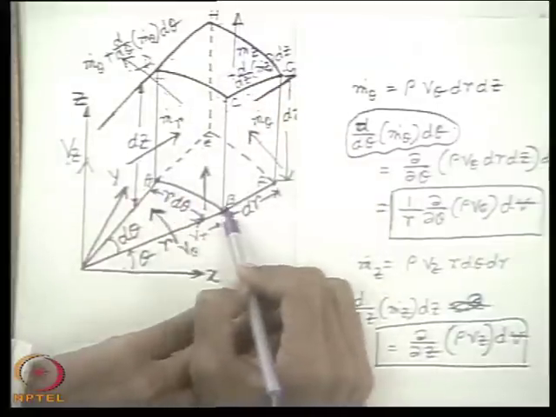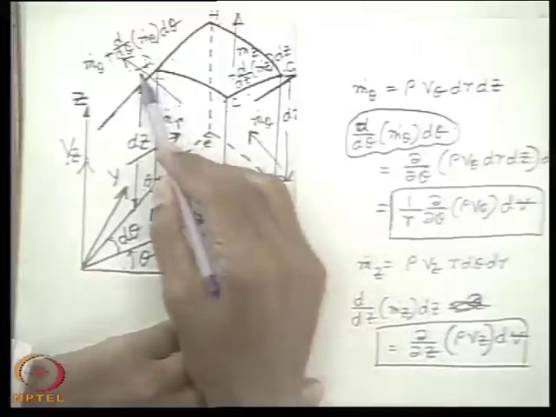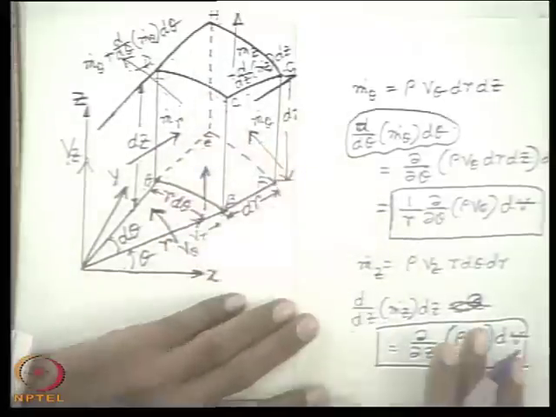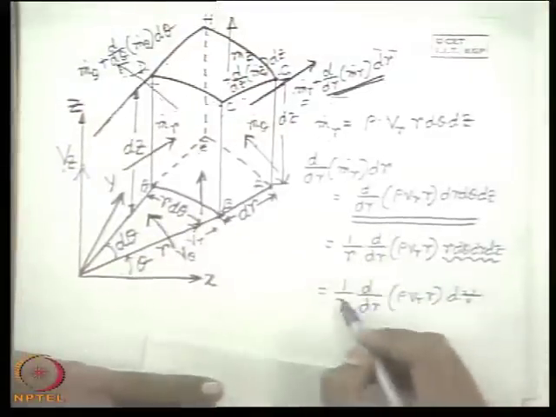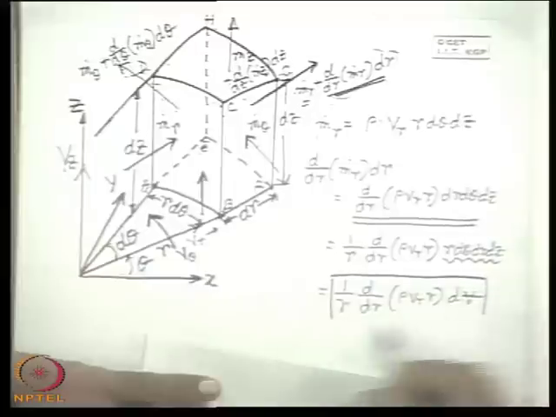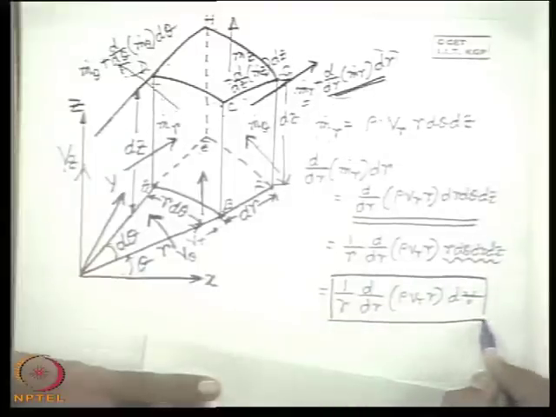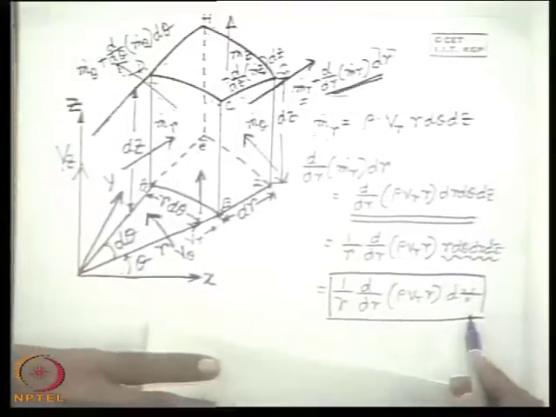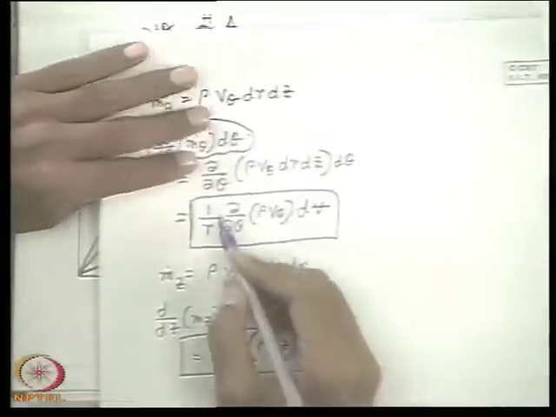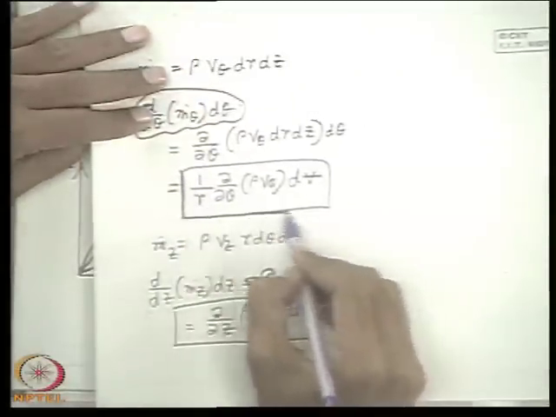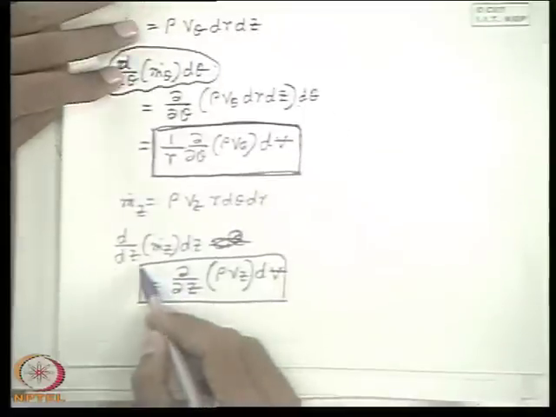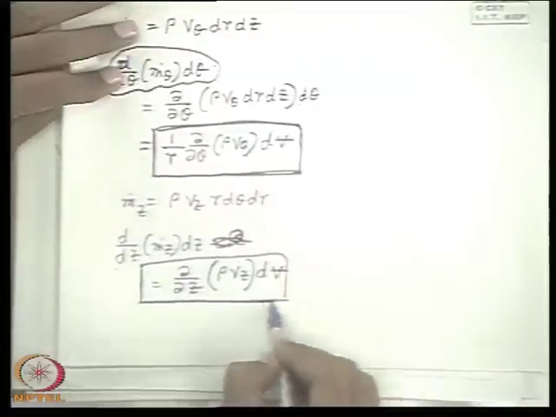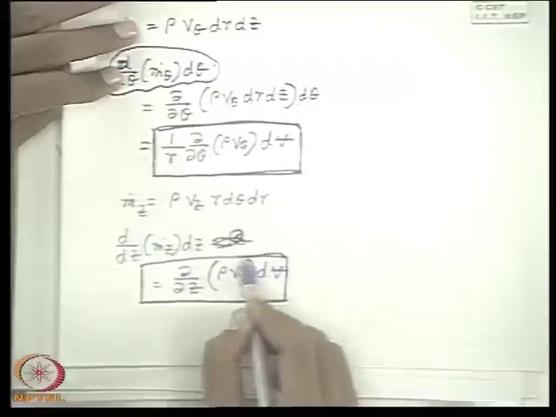That means across two planes, ABFE and DCGH. So this is the net efflux from the control volume due to the mass fluxes across r planes. Similarly, this is the net efflux due to mass fluxes across theta planes, and this is the mass efflux due to mass fluxes across z planes.